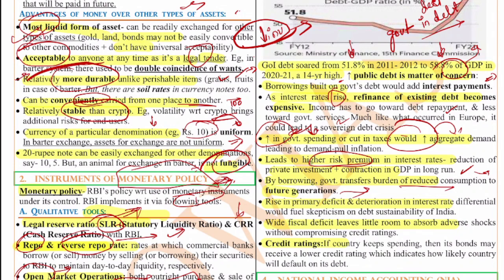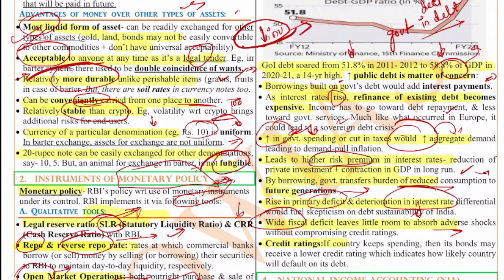Also, there is a rise in primary deficit and deterioration in the interest rate differential. So it will further fuel the skepticism about debt sustainability. The wide fiscal deficit leaves little room to absorb adverse shocks. That means the debts are already too high. So if tomorrow there's a crisis, that crisis can be for any reason, maybe because of the climate, or because of any biological attack, or because of war or anything, then it becomes much more difficult for the government, because today we are living in a very uncertain world. So having that cushion is very, very important.